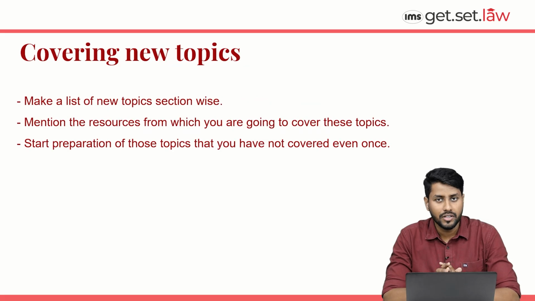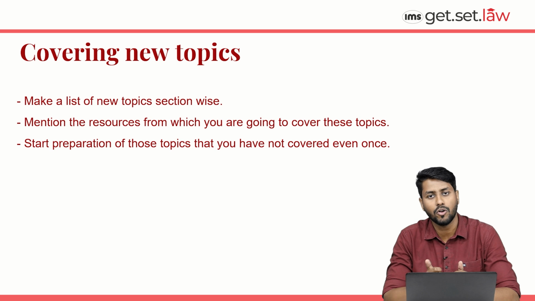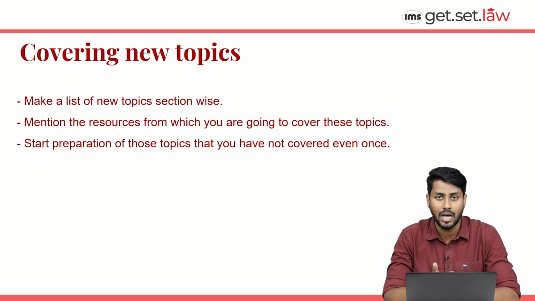So students, after understanding this, all those topics that you have prepared for CLAT and all those new topics that you have to prepare, first of all, you will have to make a list of these topics section-wise. For example, if we talk about English, in CLAT, you must have prepared RC and vocab. But when we talk about Maharashtra Law CET, you will have to prepare grammar also, you will have to prepare parajumbles also. So all those new topics that you have to prepare, you will have to make a list.